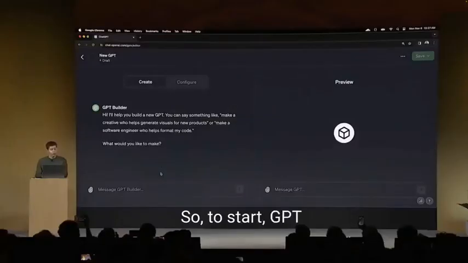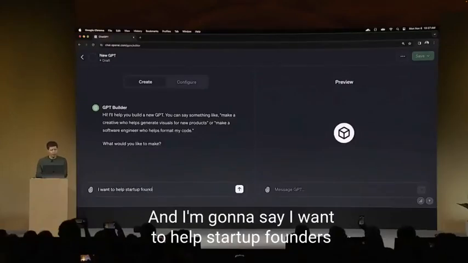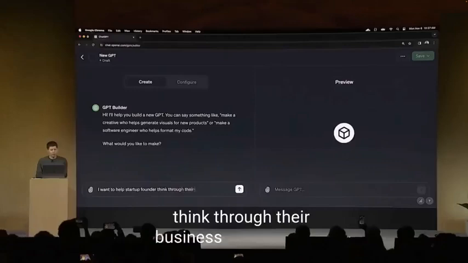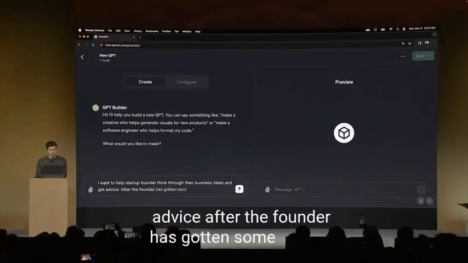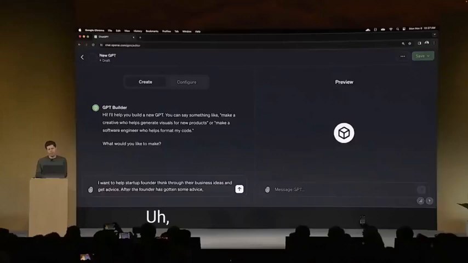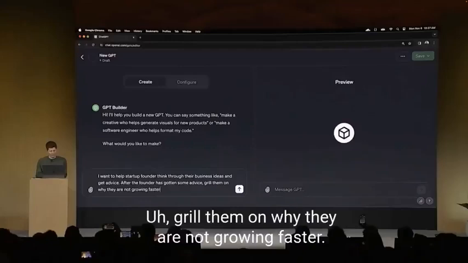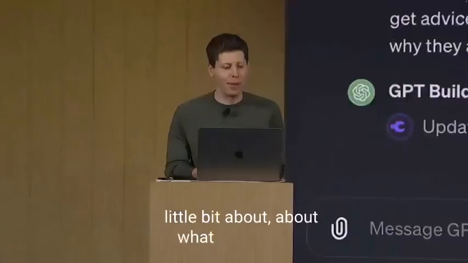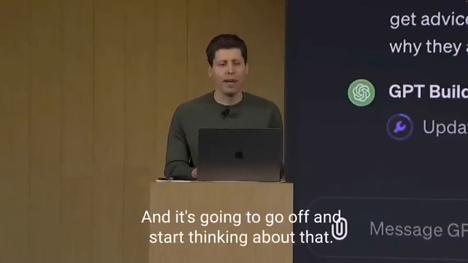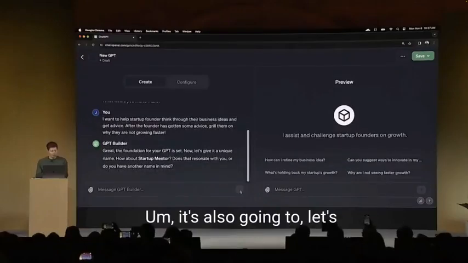So to start, GPT Builder asks me what I want to make. And I'm going to say, I want to help startup founders think through their business ideas and get advice. After the founder has gotten some advice, grill them on why they are not growing faster. All right, so to start off, I just tell the GPT a little bit about what I want here. And it's going to go off and start thinking about that, and it's going to write some detailed instructions for the GPT. It's also going to, let's see, ask me about a name.